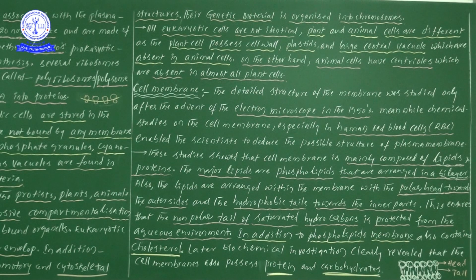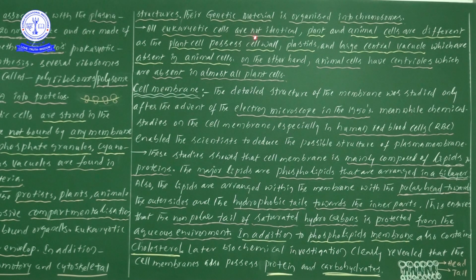Within the nucleus we find the presence of genetic material. That genetic material is organized into chromosomes. So definitely in eukaryotes we will observe the presence of chromosomes, because we are learning that genetic material is organized into chromosomes. Next information, continuation.